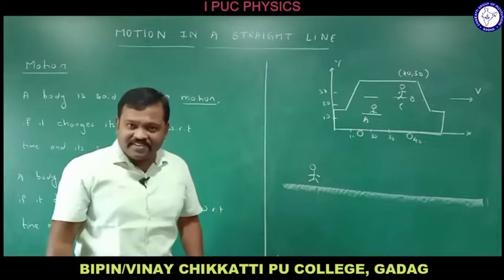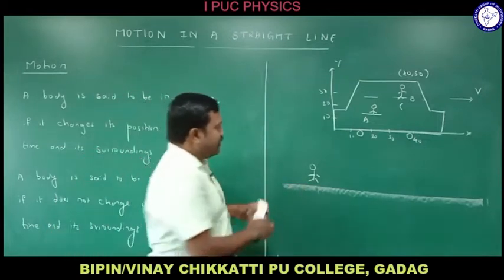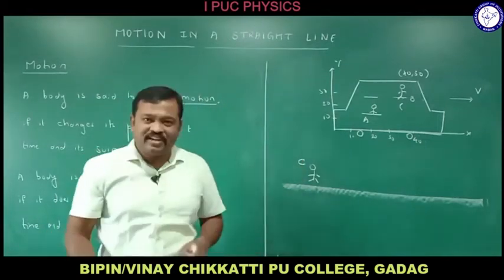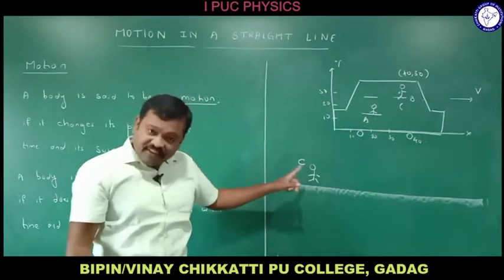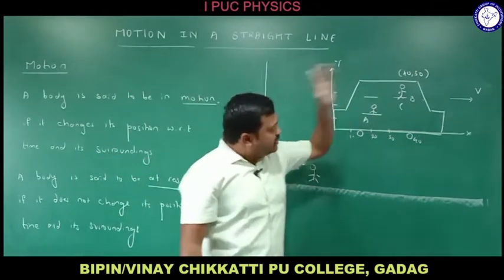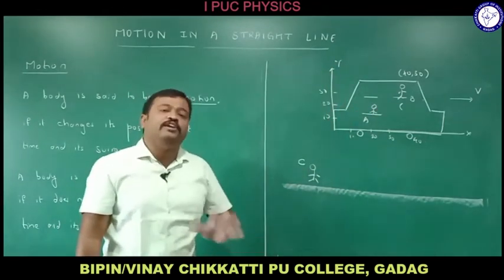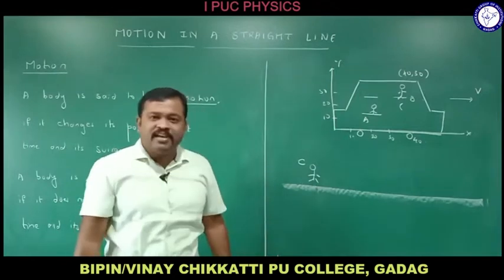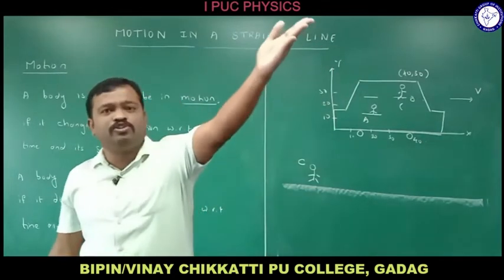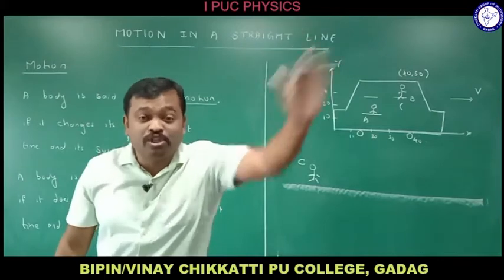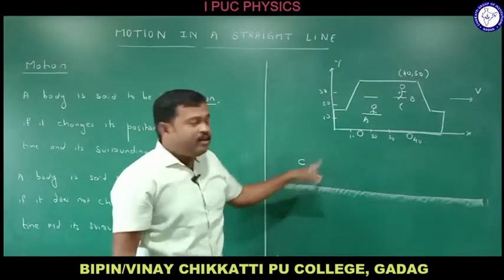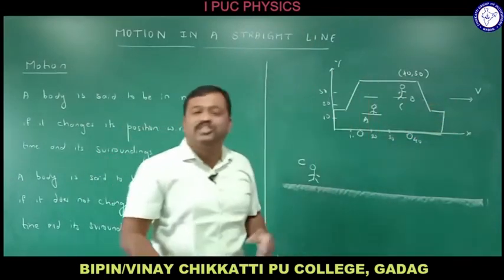For him, if I ask, let me call him C here. For C, if I ask about B, is he at rest or in motion? If I ask him, he says that, okay, the bus is moving and he is also moving, right? He is in motion because for him, B is changing the position.